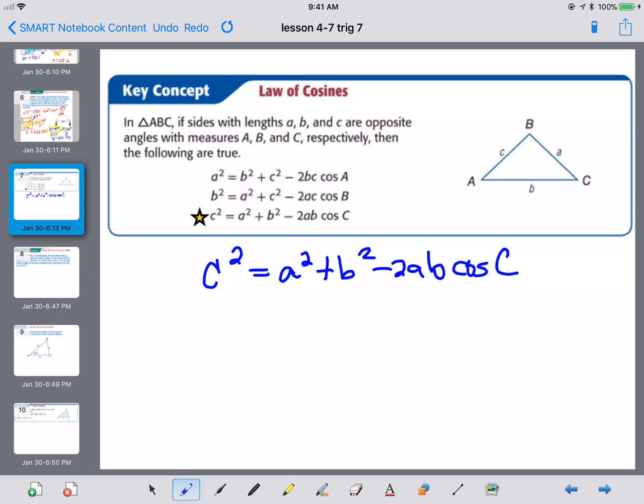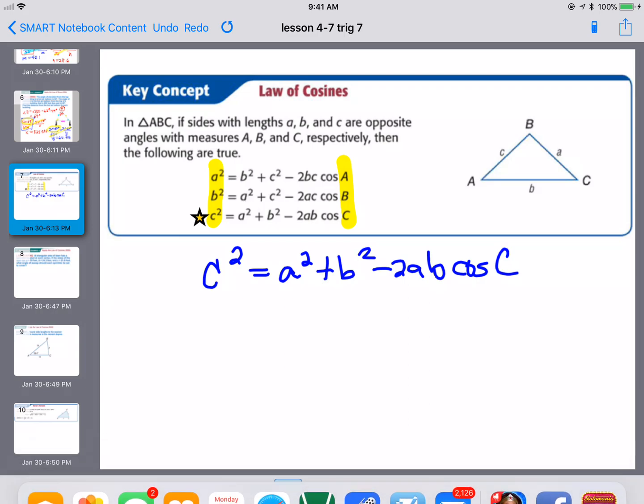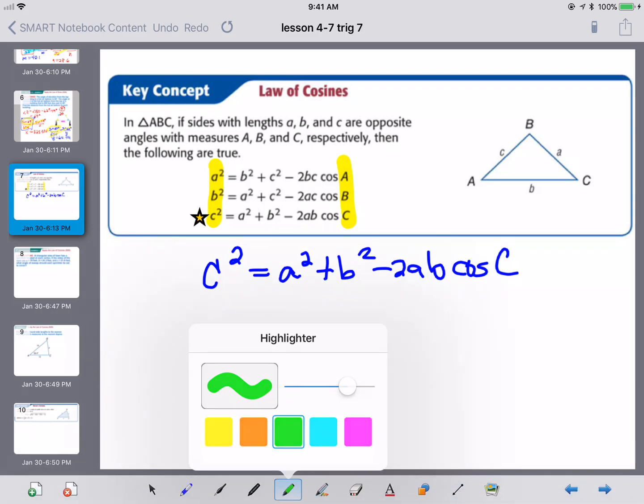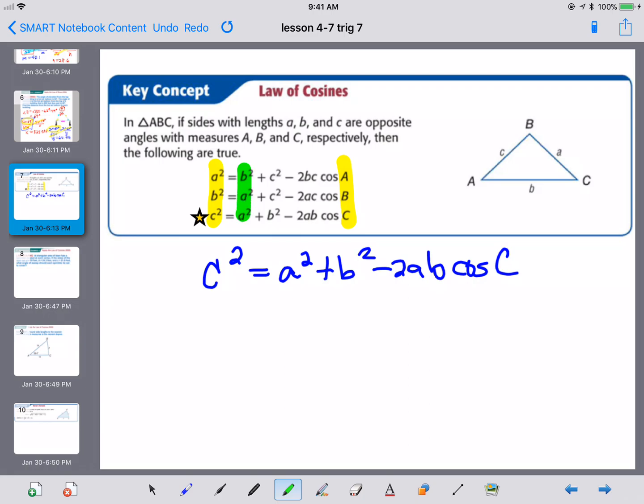The thing that you want to notice is that these front sides match the angle in the back. These ones are found inside of that. These ones are found inside of there. Okay, so the front and the back match, and the other two sides are inside the formula.